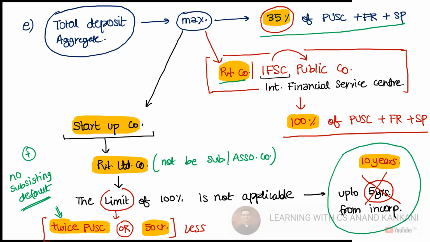Of course, if there is any subsisting default, then in that case, this company cannot accept deposits. And of course, these limits are also of no use. Does this make sense?